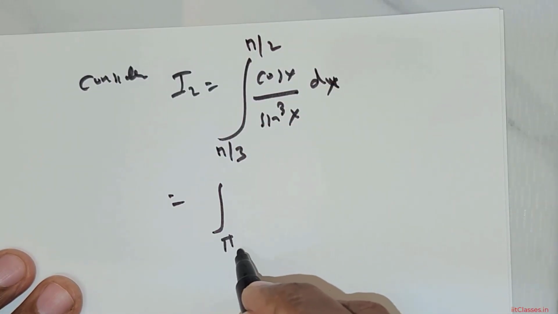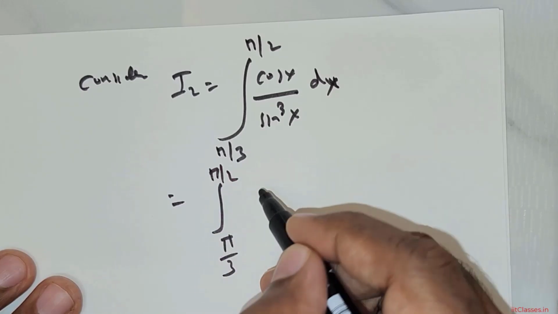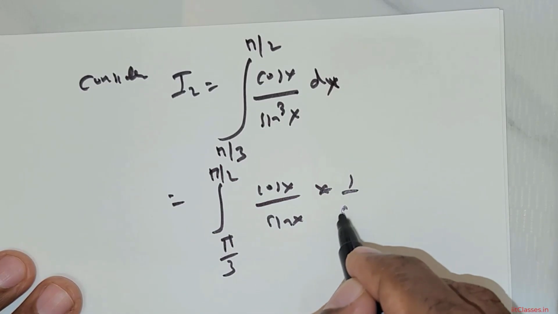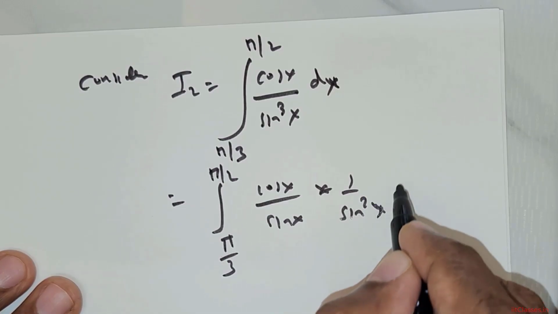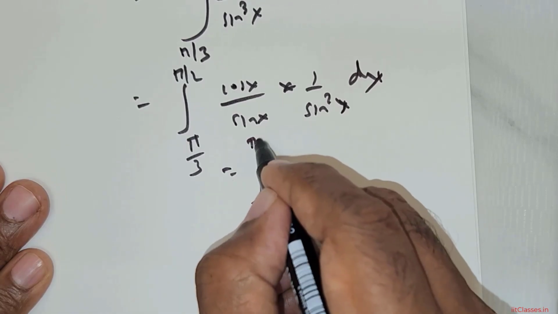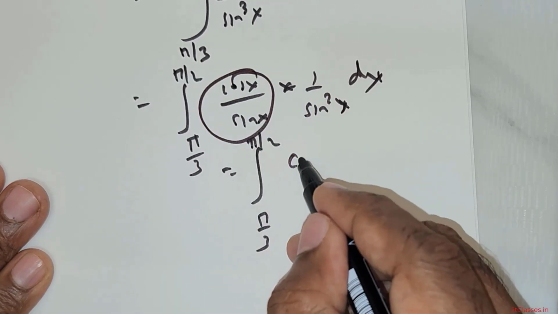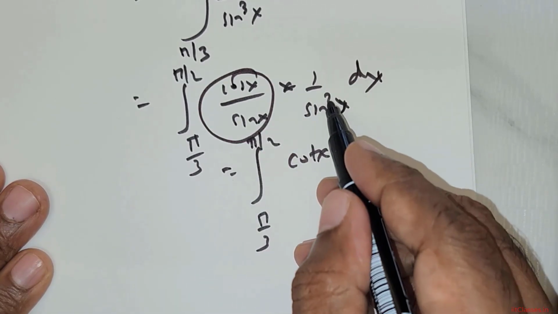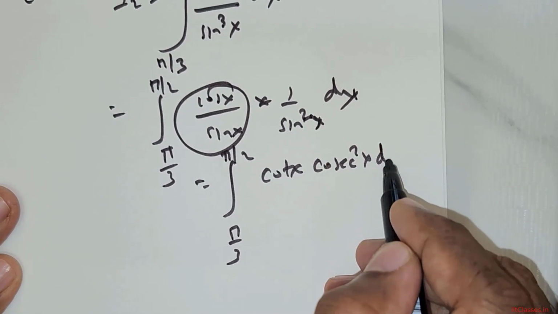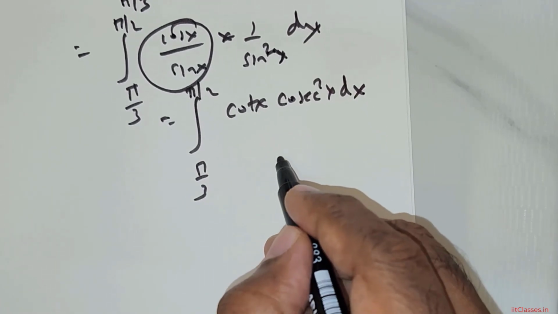So I'm going to rewrite this as pi over 3 to pi over 2 cos x over sin x multiplied with 1 over sine squared x dx. So this is going to be limits pi over 3 to pi over 2 cos x over sin x, that is cot x, 1 over sine squared x, that is cosecant squared x, followed by dx.